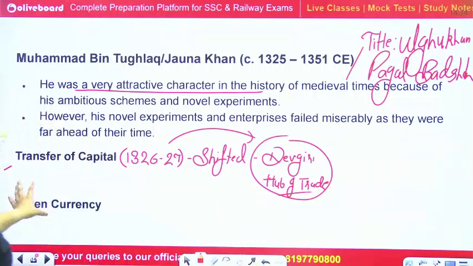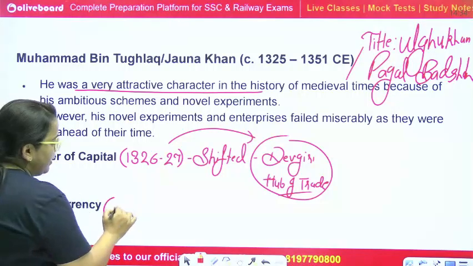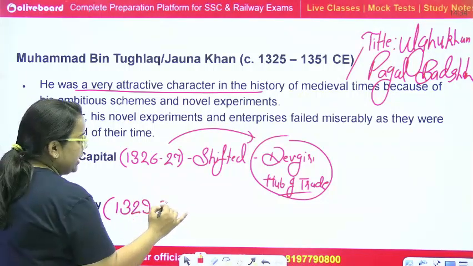So his first step to transfer the capital was completely neglected by the people of Delhi. Okay, then after, the token currency in 1329 to 1330,